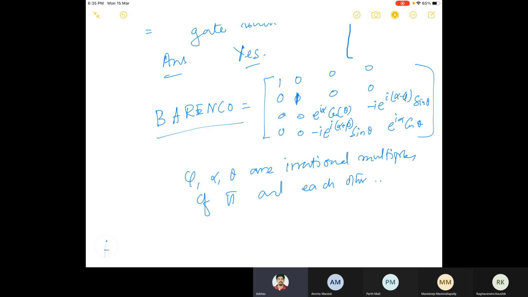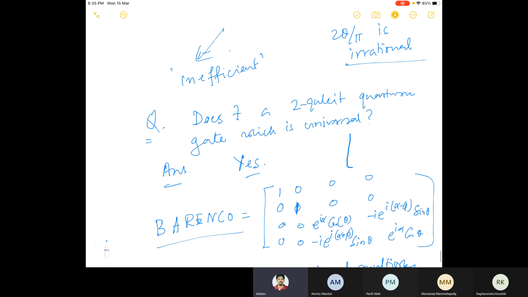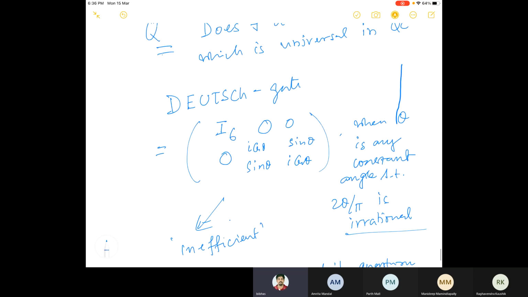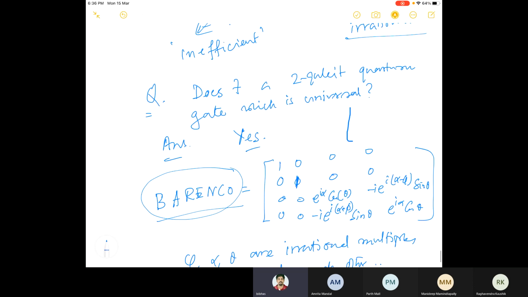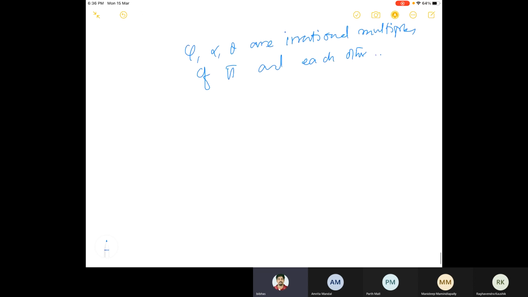So what is the use of this gate? He proved that Deutsch's gate can be implemented using these gates. And Deutsch proved that his gate is universal, so these gates also are universal. So this is the use of that Deutsch gate.